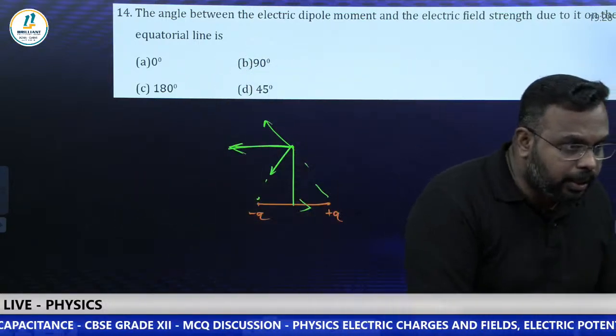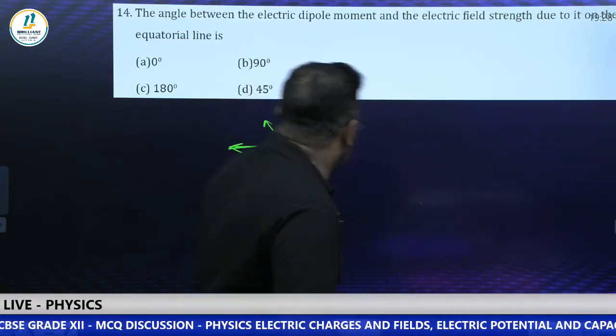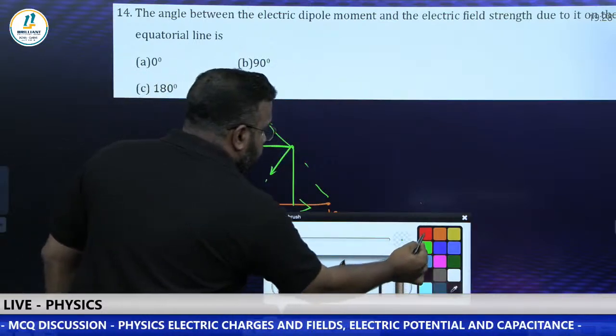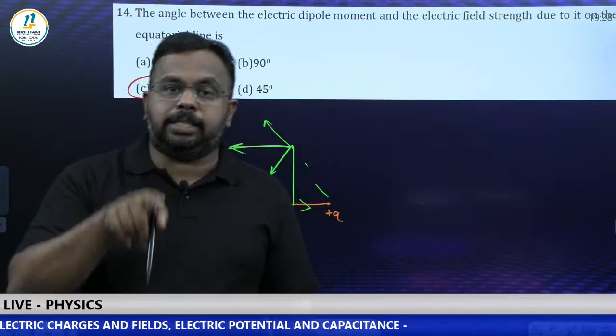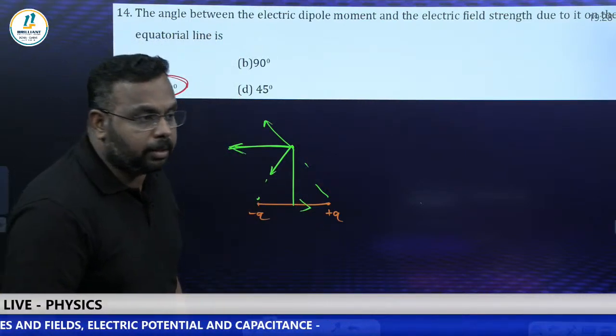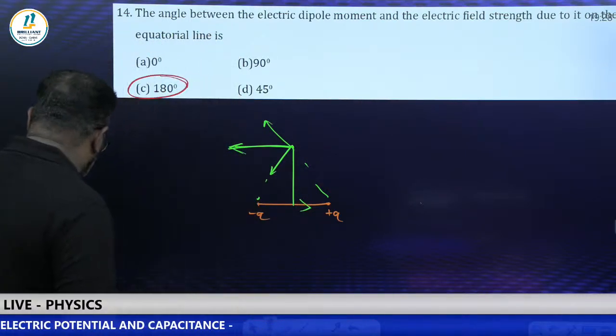Yes, Ayan, right answer. Sanjay, correct. Yes, Smriti, right answer. It is option C, 180 degrees. At the same time, if they are asking about a point on the axial line, the answer will be 0 degrees, since they are in the same line. Okay, very good. I'm going to the next, question number 15.